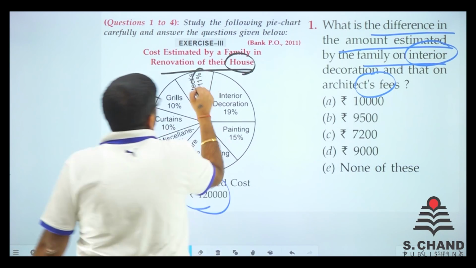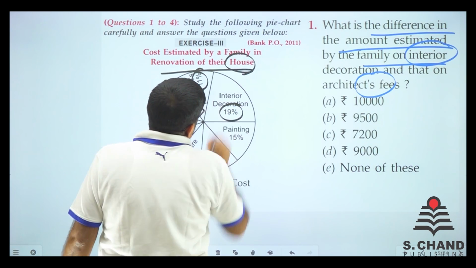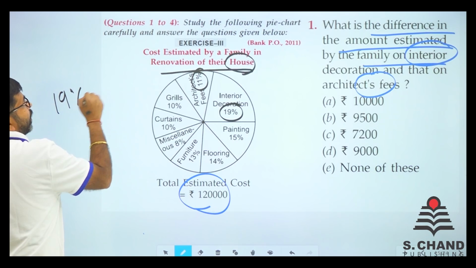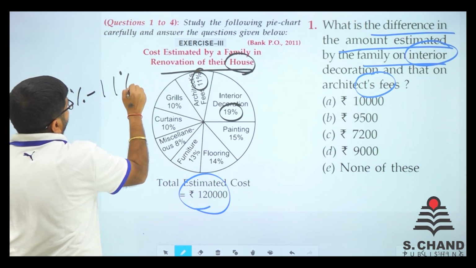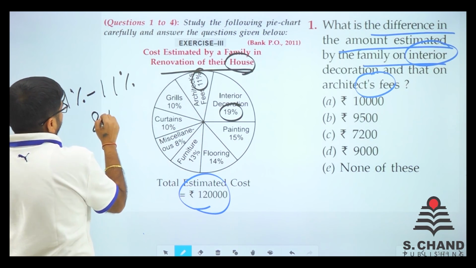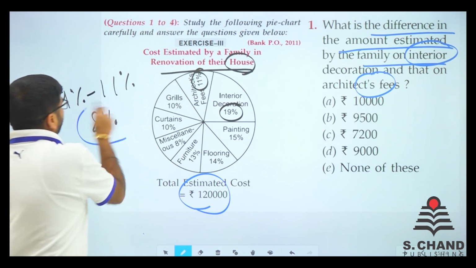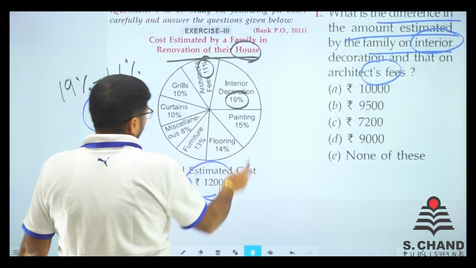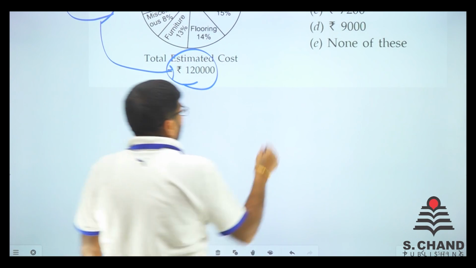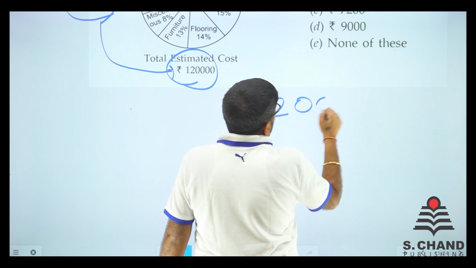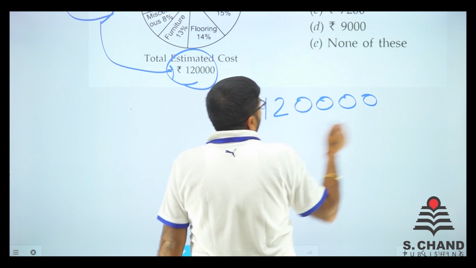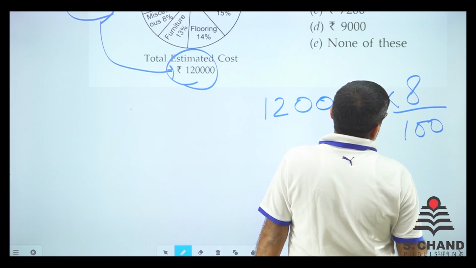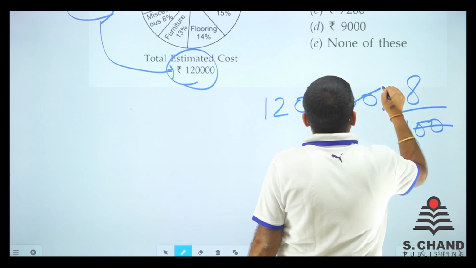So architect fees is 11%, interior decorator takes 19%. So 19% minus 11% comes out to be 8%. And this 8% of total estimated cost, let's find it out. Total estimated cost is 1,20,000 and we want 8% of it. So 2 zeros get cancelled.